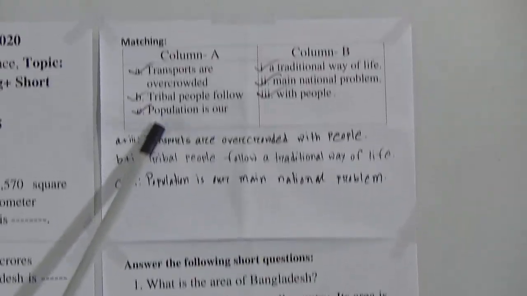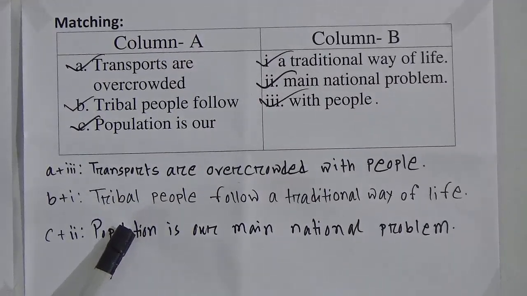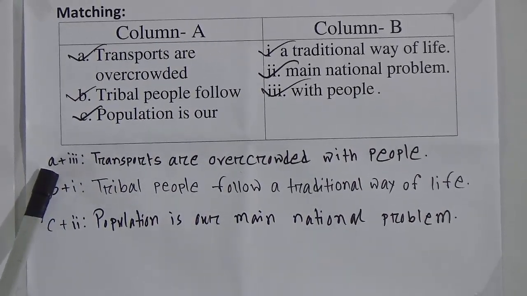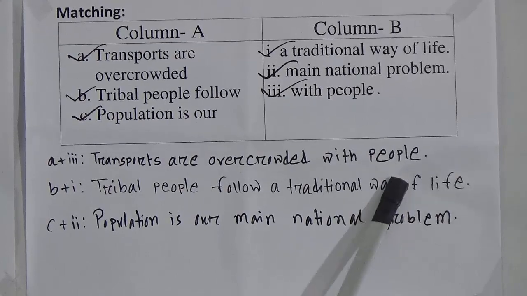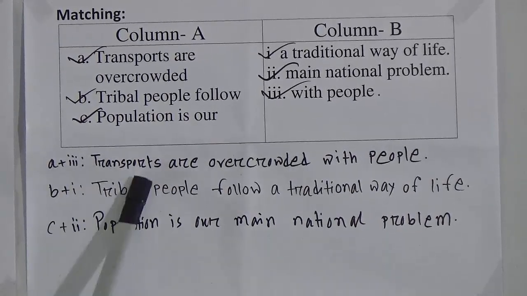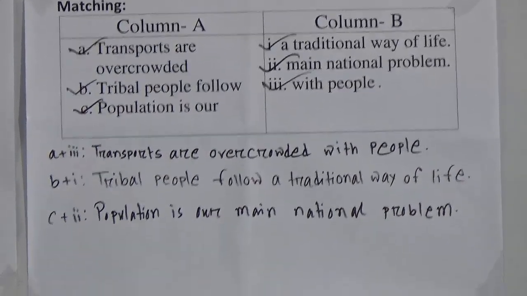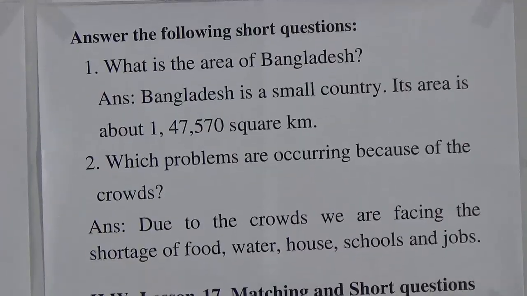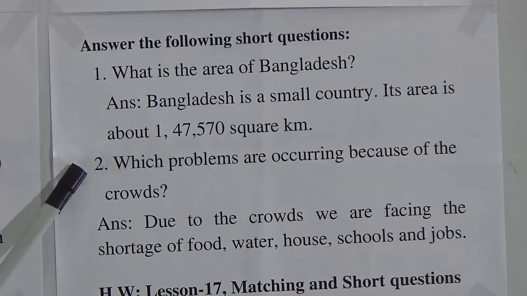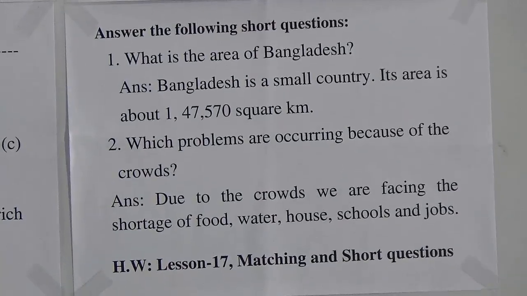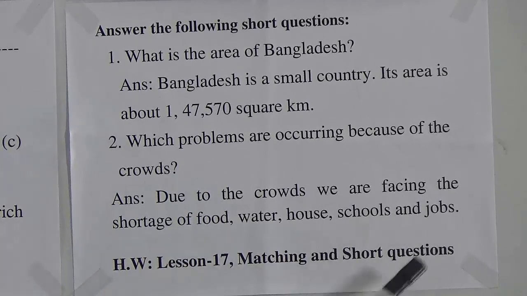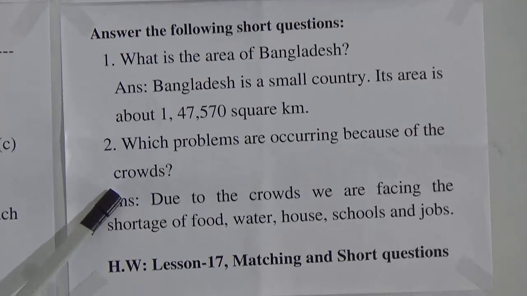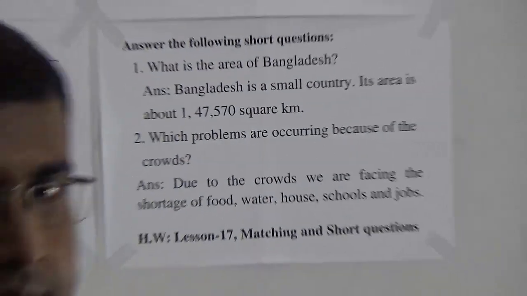In doing matching, whenever you do matching as your SW, you will write like me, at first the corresponding number, then the words. Here I have written. In matching, you will follow my way, okay? And short questions. These are the 2 short questions, 1 and 2. So I am telling again, your SW is lesson 17, matching and short questions. So this one is matching and this one is your short questions.